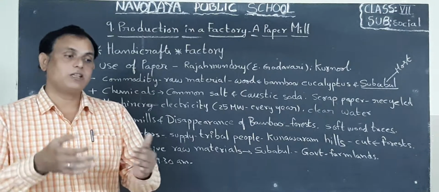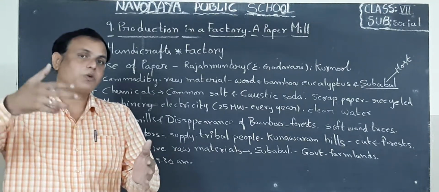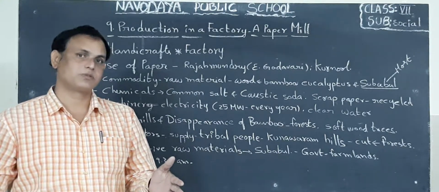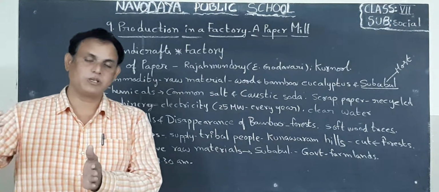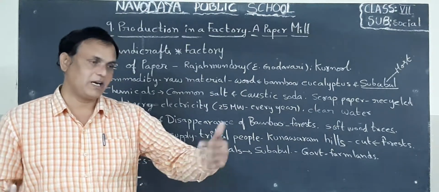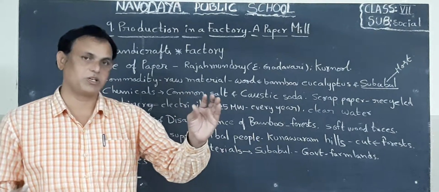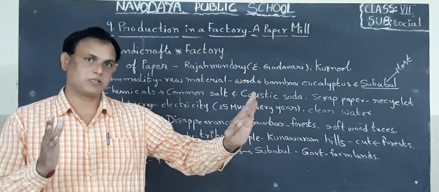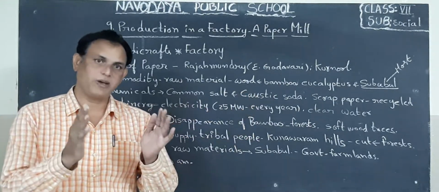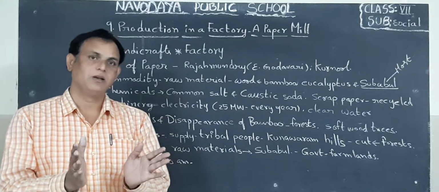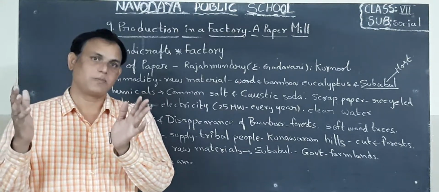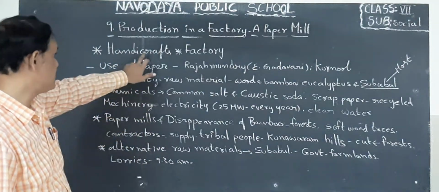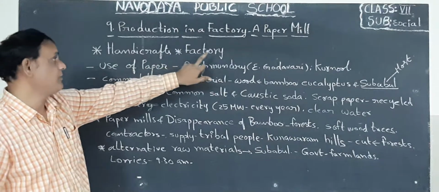Okay, children? So when they are producing goods, they are producing a large amount of quality goods. Here they are producing large amounts from factories. The handicraft person produces a small quantity of goods. So that is the difference between the handicraft person's house and the factory. Factory means many workers are working, so much production is produced. We keep that in mind in this lesson, children. That is the difference between handicrafts and factory.